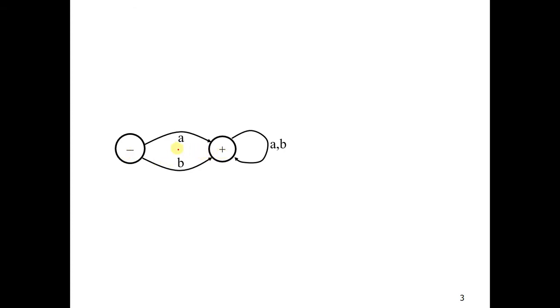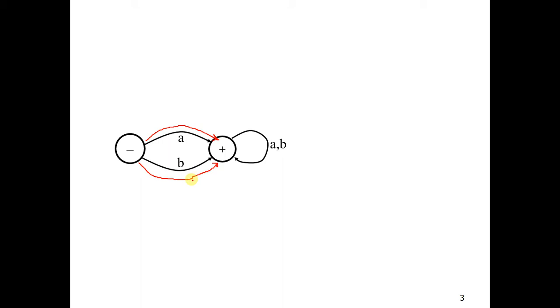You start from here, and if you read letter A, you will end up at the accepting state, and if you read letter B, you end up at the accepting state. And once you're here, you will not move anywhere. You will stay in this accepting state no matter whatever letter you read. So from here you can guess that this FA actually accepts anything with at least one letter.